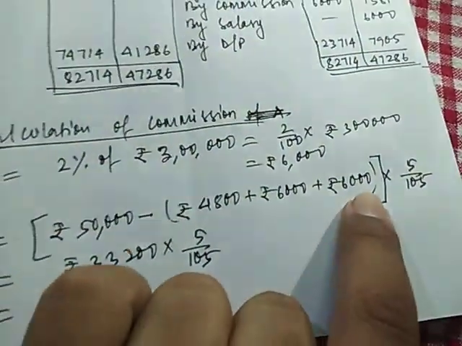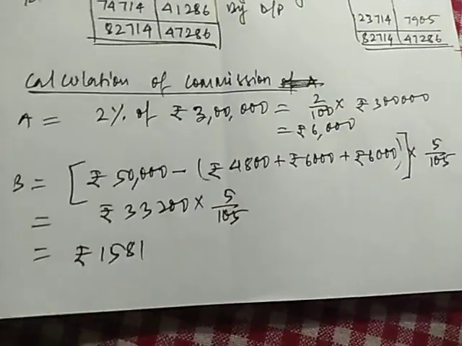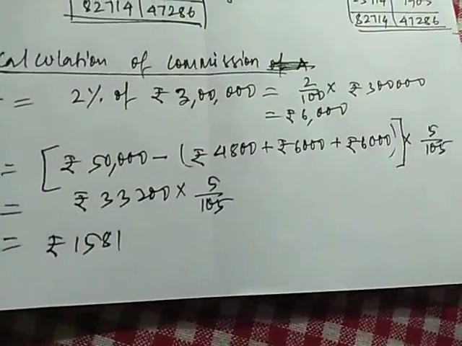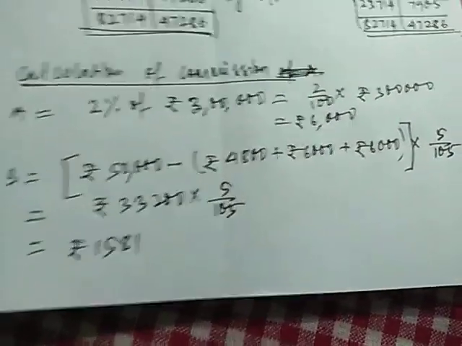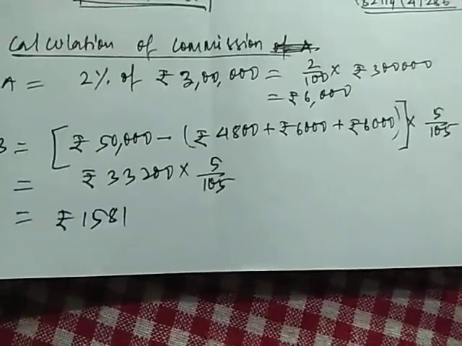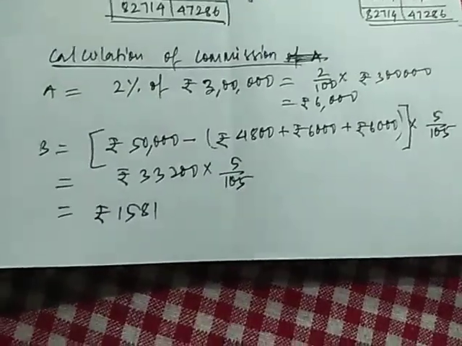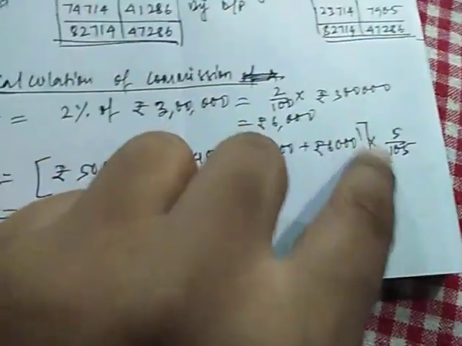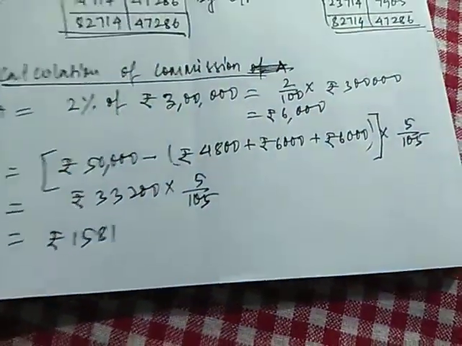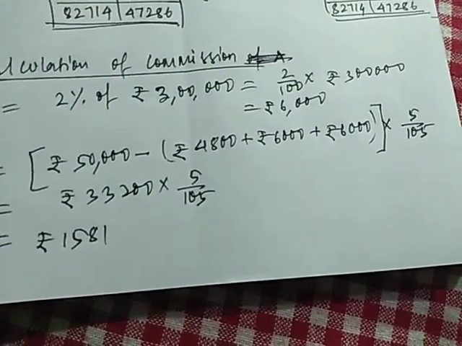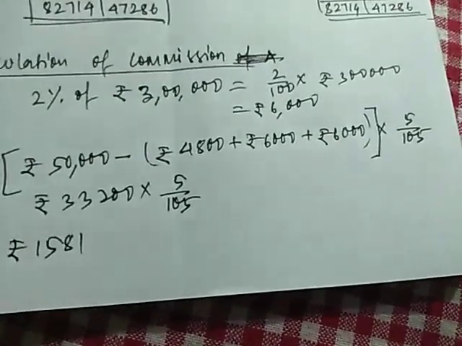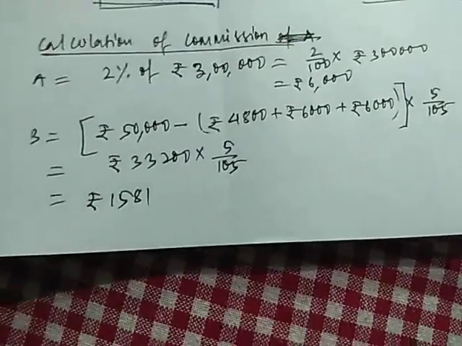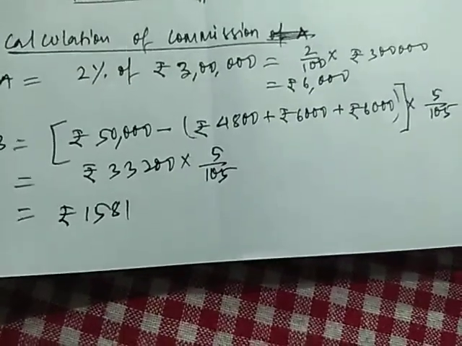after deduction, will multiply 5 by 105. The commission was given at the rate of 5%. So normally 5% is 5 by 100. But here we also need to include his own commission. That is, it was given after charging even his own commission. So always remember, whenever the question is such that after charging his commission, we will add the numerator in the denominator. So 5 by 105. If it was 10%, it would have been 10 by 110, 20 by 120, 25 by 125. In this way we need to do this whenever it is given after charging his own commission also.